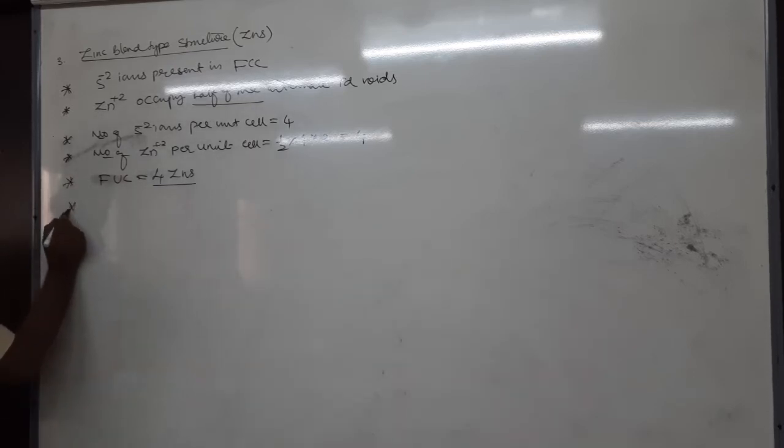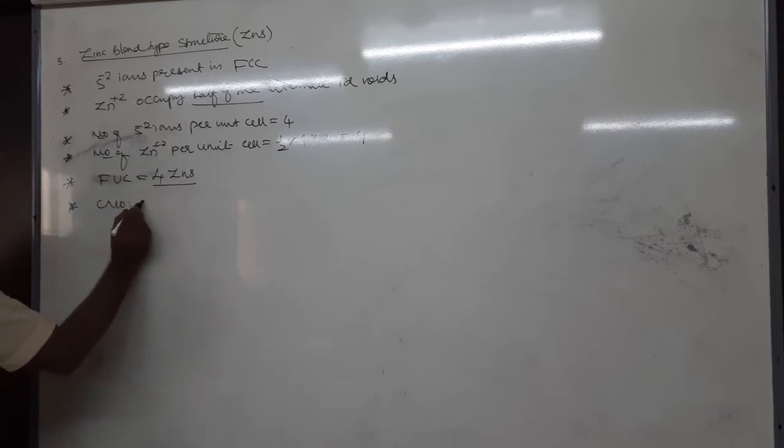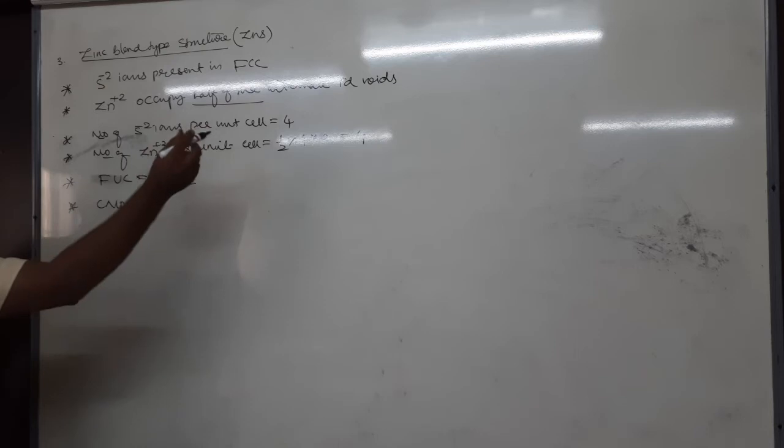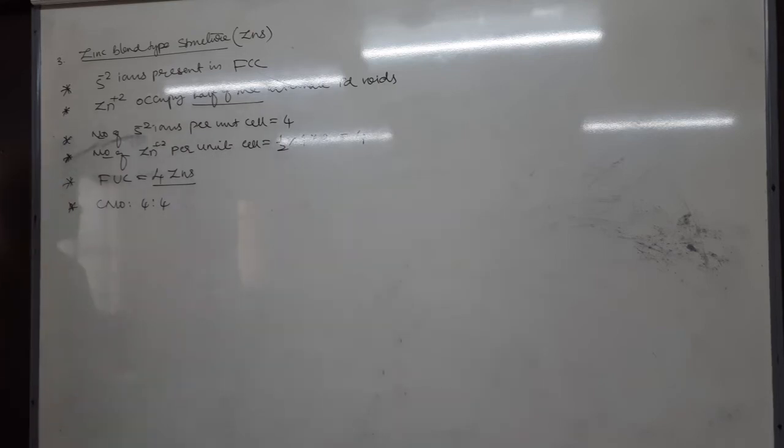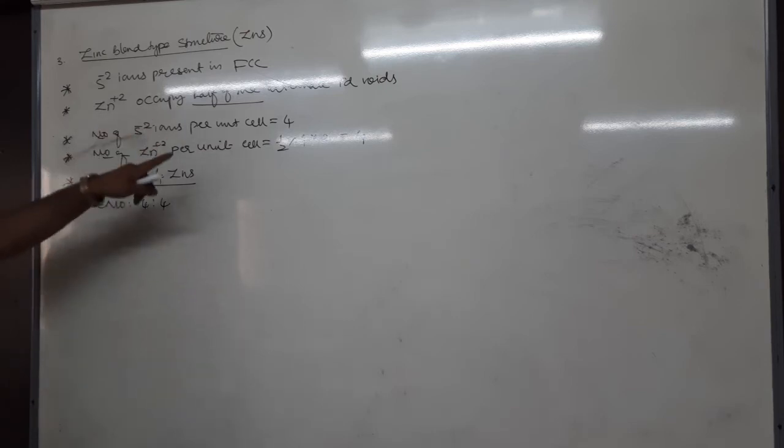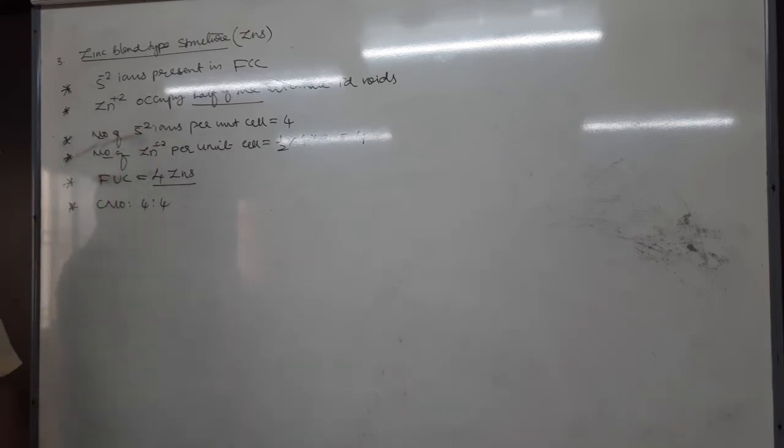Next. Then what about coordination number? We know that coordination number does not depend on any of this data. Coordination number is purely a practical value. What do you say? It is an experimental value. 1 zinc plus 2 ion is surrounded by how many S minus 2? 4. 1 S minus 2 is surrounded by 4 zinc plus 2 ions in the crystal structure. Okay, therefore it is 4:4.